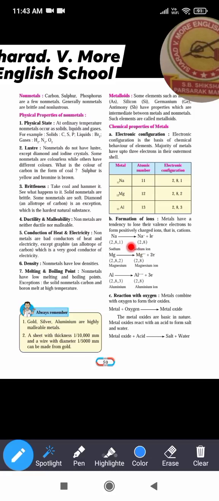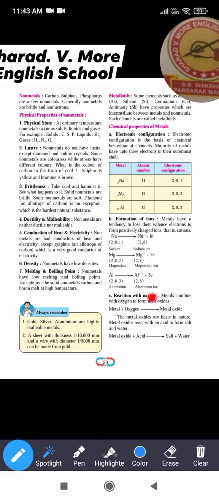Now see sodium 2,8,1. Here the sodium loses 1 electron. Here it lost 1 electron, that's why 1e is written, and this sodium bears 1 positive charge. Here magnesium loses 2 electrons, that's why it bears 2 plus charges, and here 2 electrons are represented. In aluminium there are 3 positive charges plus 3 electrons.